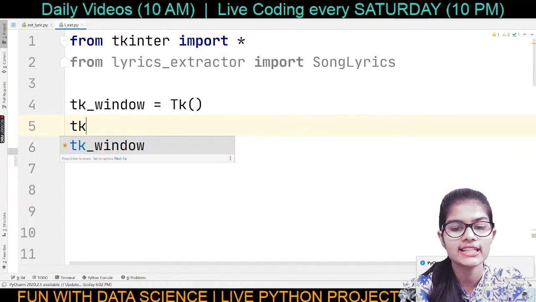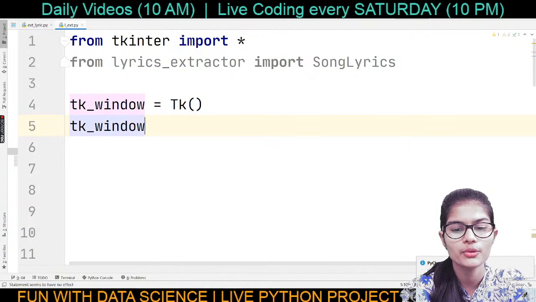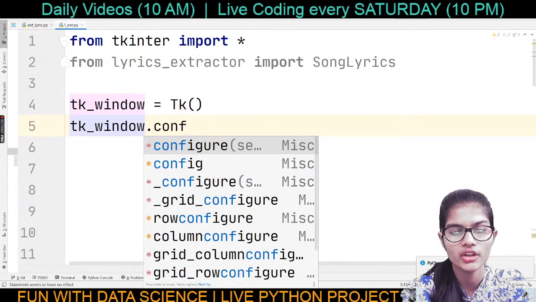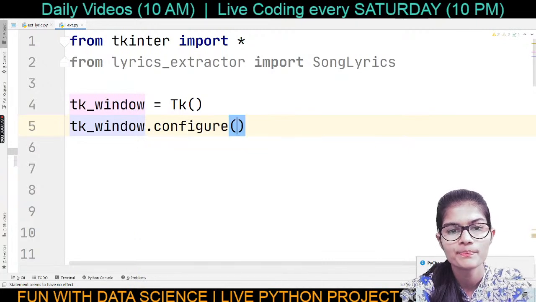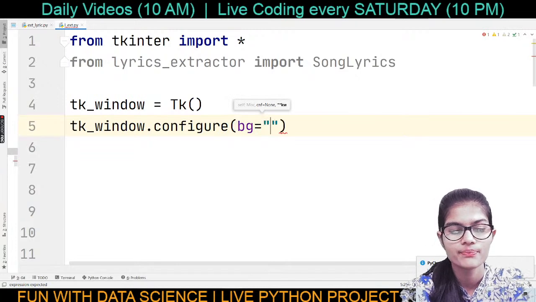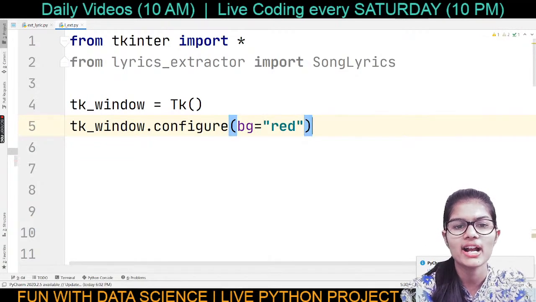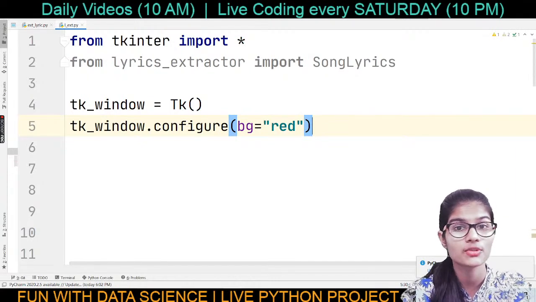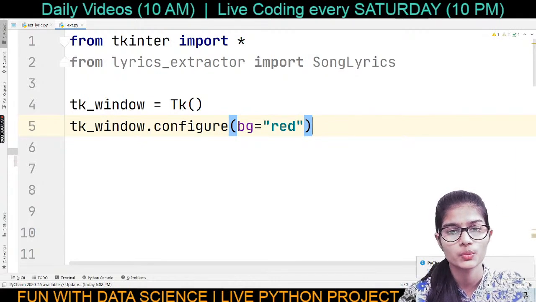So it will be tk_window.configure, and inside the brackets I can set my background color as red. Now the background color depends on you. Whatever you want, you can do according to your choice. I do not have any restrictions over that.